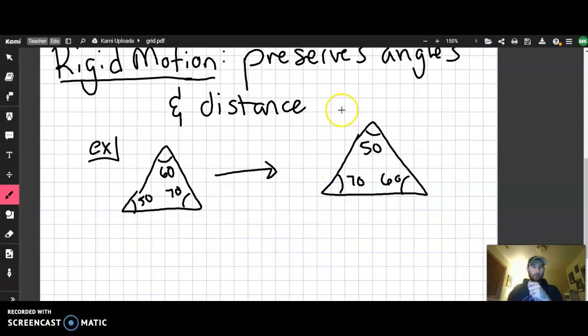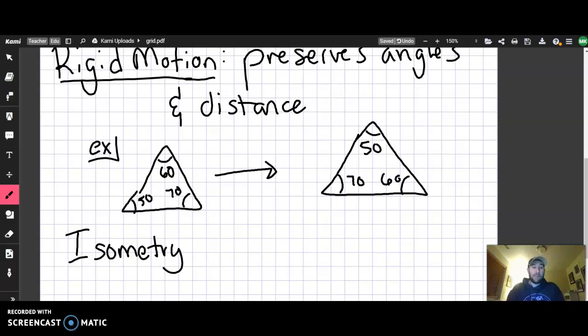And so the extra super fancy word to describe this, if you want to talk about a rigid motion to the real academic elites of the world, then you're using the word isometry.